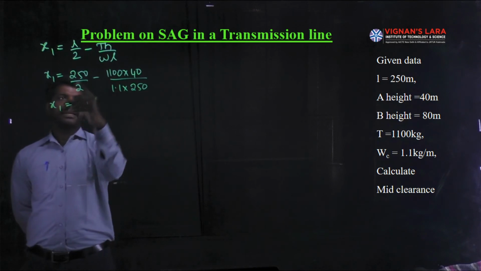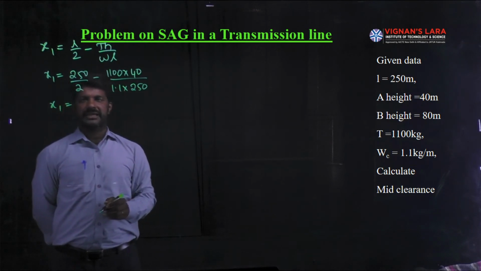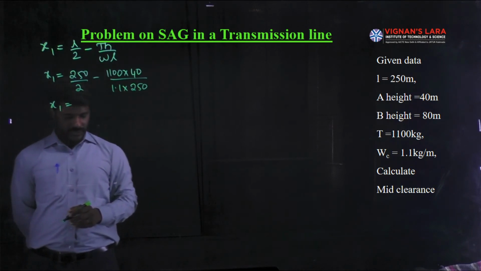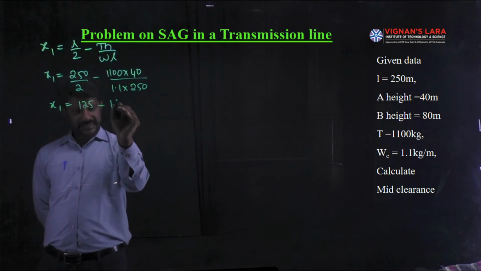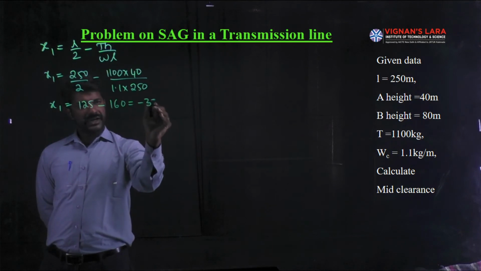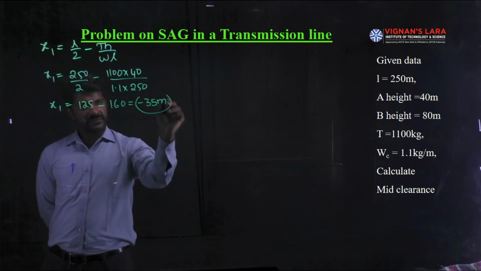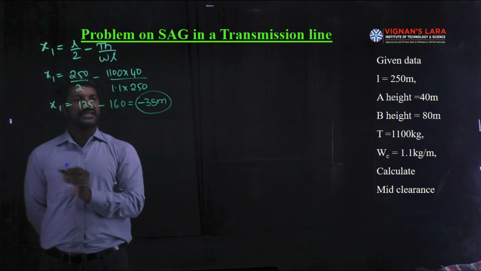If you calculate this in the calculator, x1 is a negative value, 125 minus 160, which gives minus 35 meters. If you observe, this is a negative value, minus 35.